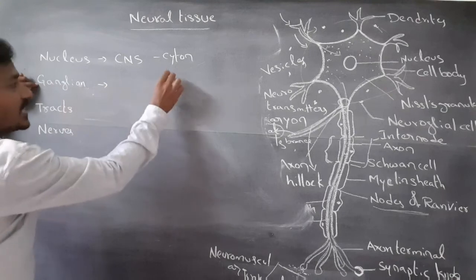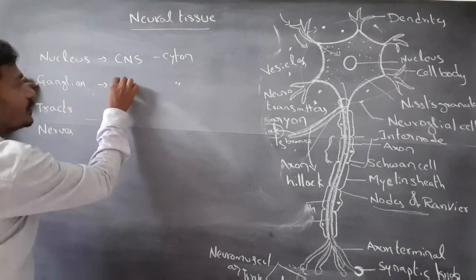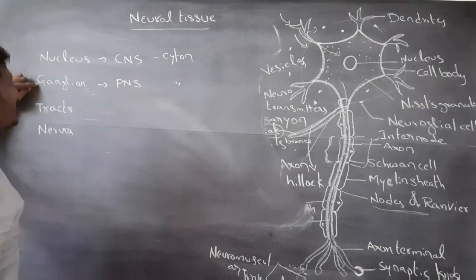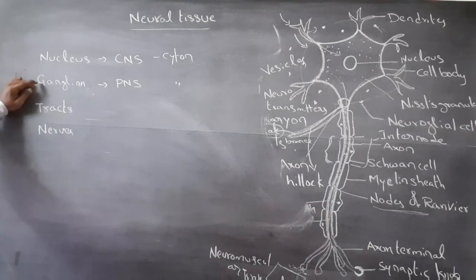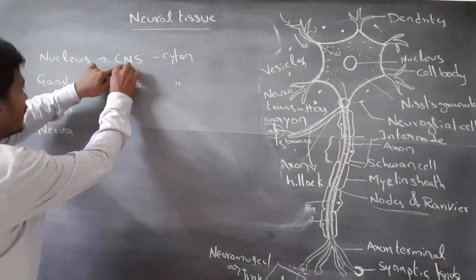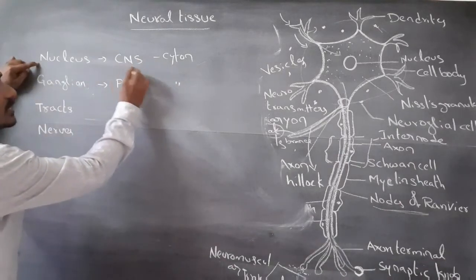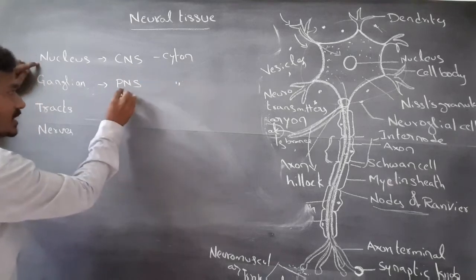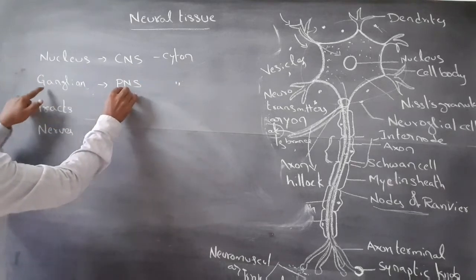A group of cytons present in the peripheral nervous system is called ganglia.